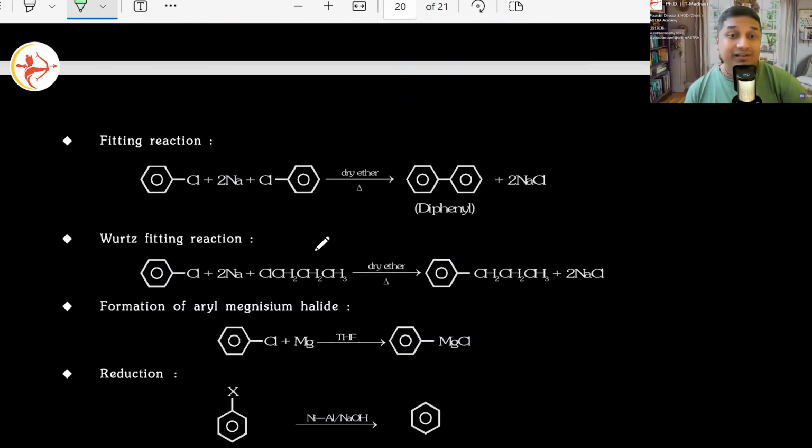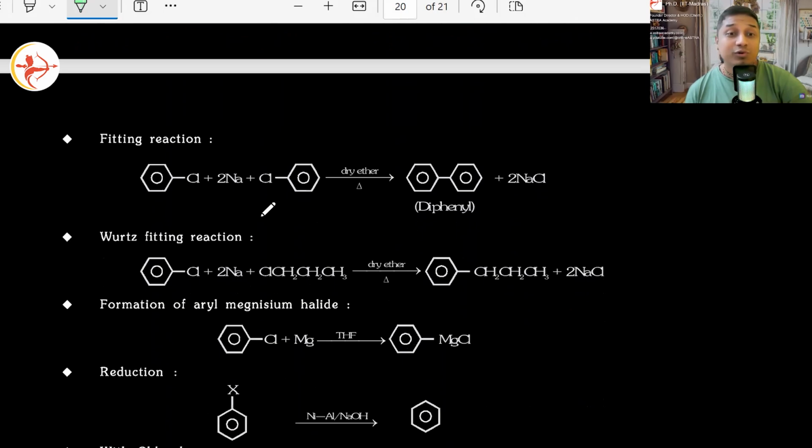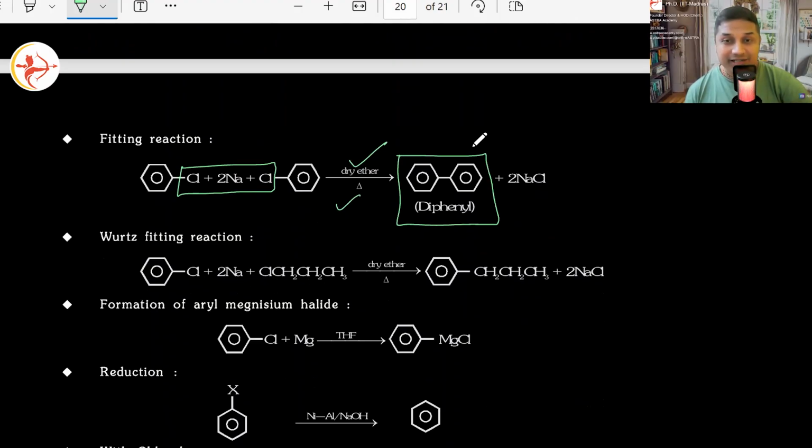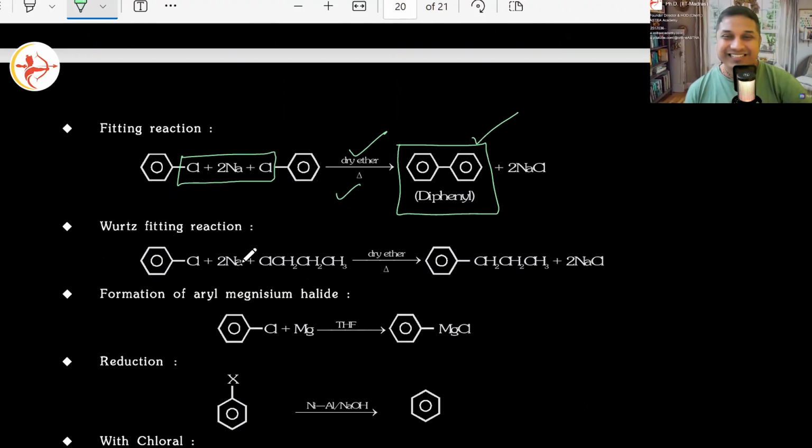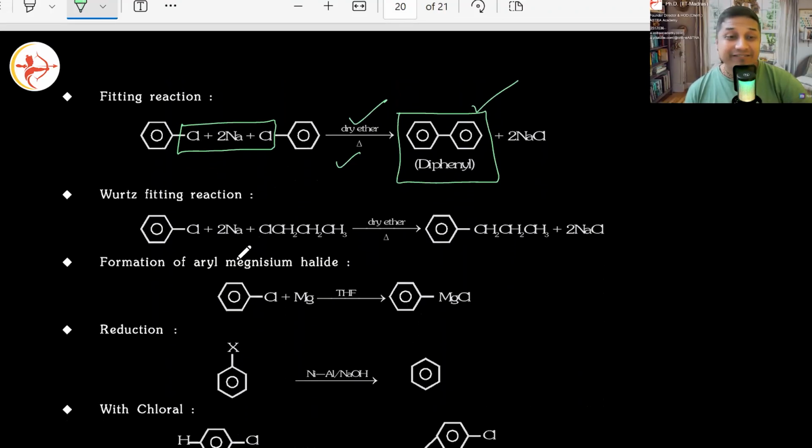Fittig reaction, very famous Fittig reaction. Take two molecules of chlorobenzene. What will happen? Two molecules of NaCl will leave. They will connect with each other. Do this in the presence of dry ether and a little bit of heat. You will have diphenyl formation. Interesting reaction, isn't it? But same mechanism again, everywhere.